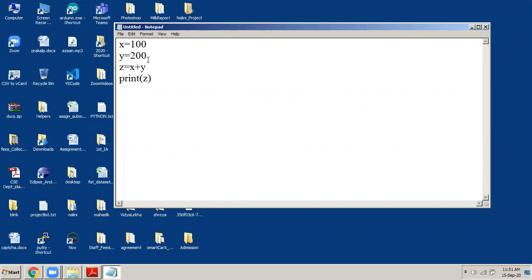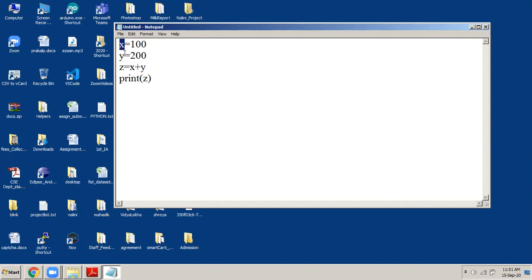Automatically, the Python runtime will declare a variable x, and it declares it with the type of the first value that is assigned to it. What is the first value assigned to x? 100. What is 100? An integer or a floating point number? It is an integer. No decimal point here. So x is automatically declared as an integer variable in Python. Simple. This is how Python is written.